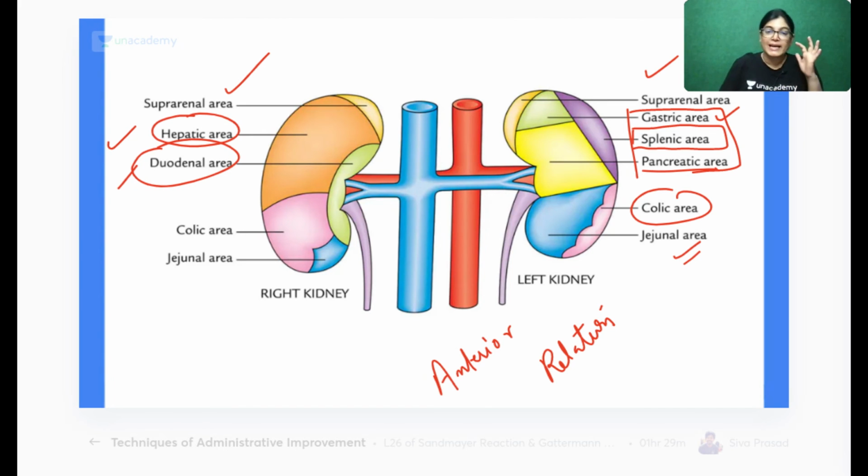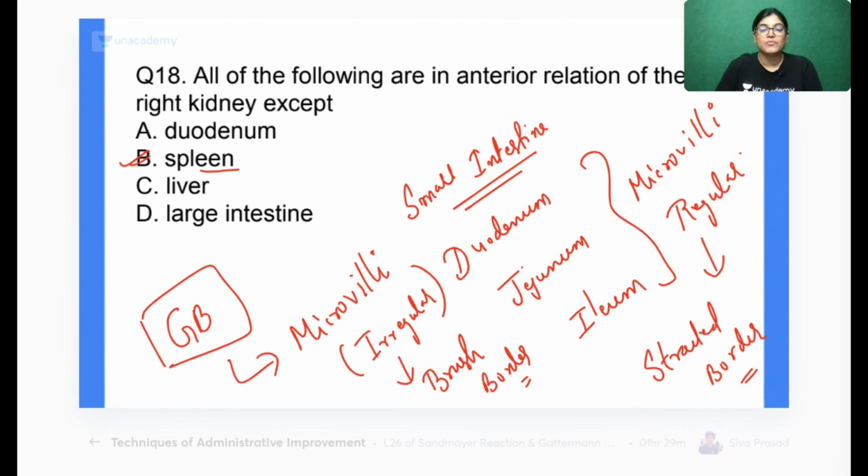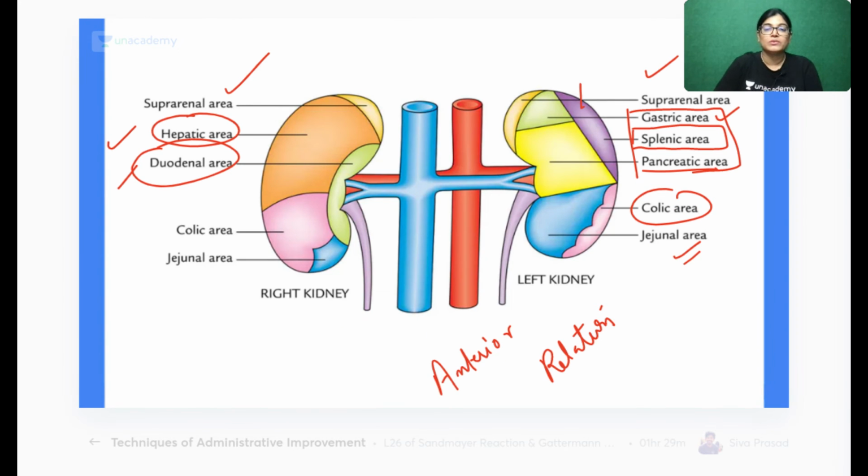And the gastric, splenic and pancreatic areas will be located on the anterior aspect of the left kidney. Actually, in the 2019 AIIMS entrance exam, they asked this question where they pointed an arrow. It was an image-based question, where an arrow was marked at the splenic area and the question was which area is related.